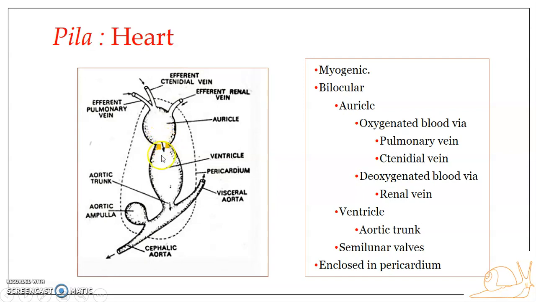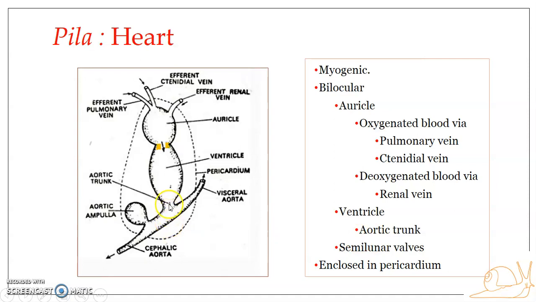Now the blood has passed through the auriculoventricular aperture and has reached the ventricle. Now the ventricle, as you can see, is thick walled and highly muscular. It is a thick walled chamber. Okay, and towards the ventral side, arising from the ventricle is a single vessel, and that is the aortic trunk. From the ventricle only a single vessel arises, and that is the aortic trunk.